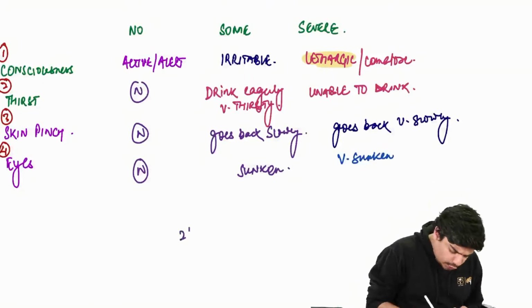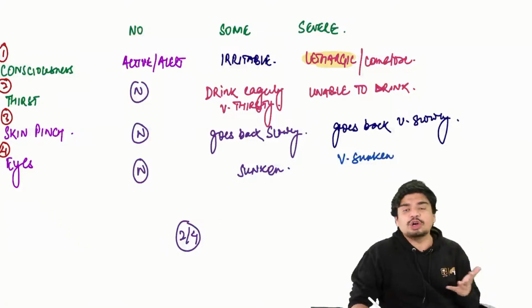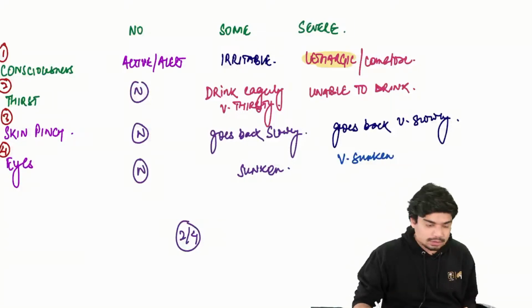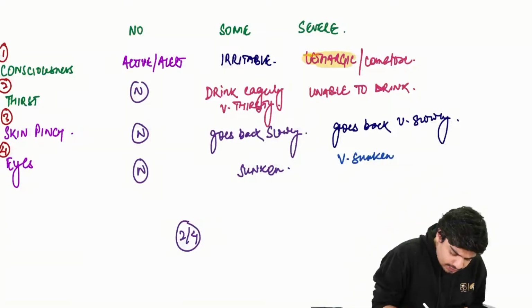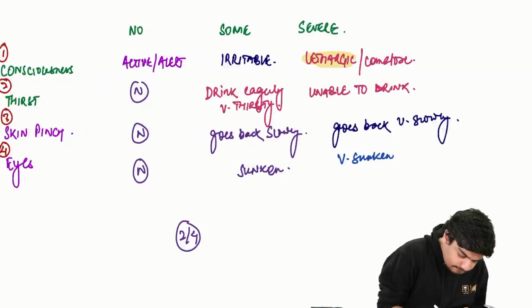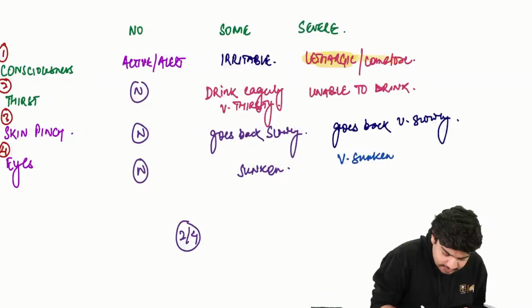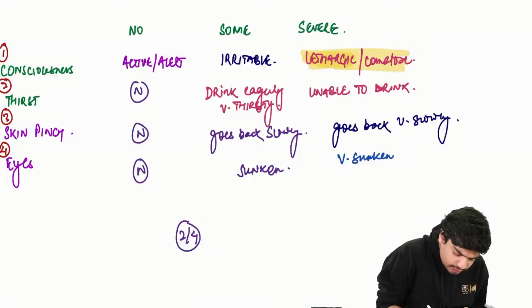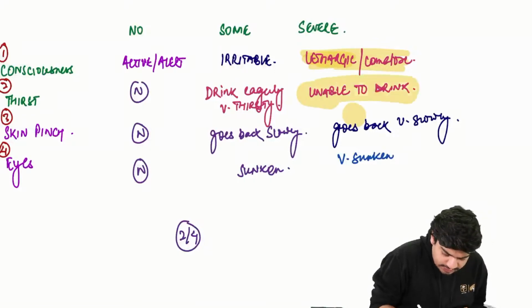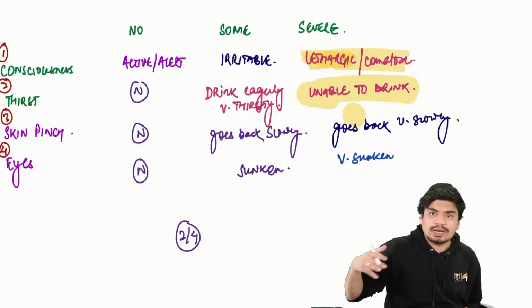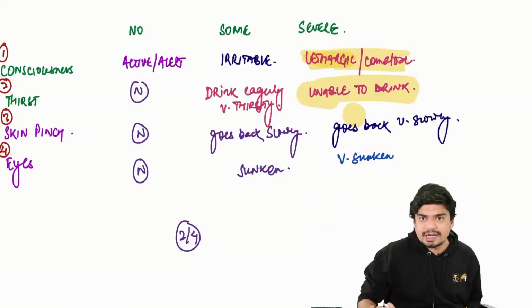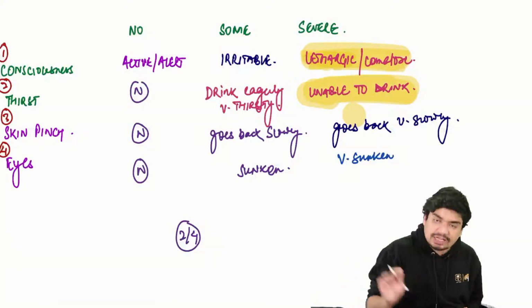If you have any 2 out of these 4, you will classify into that category. So let's say someone has lethargy, comatose, someone is unable to drink. Even if the other 2 parameters are not met, you will classify into severe dehydration. Any 2 out of the 4, you will classify into that category.